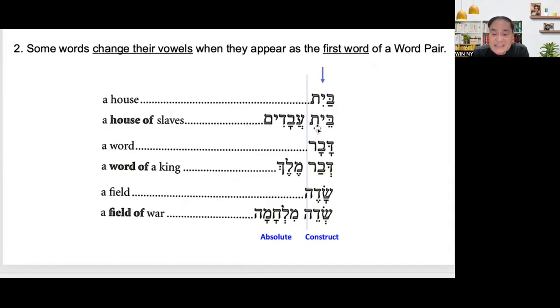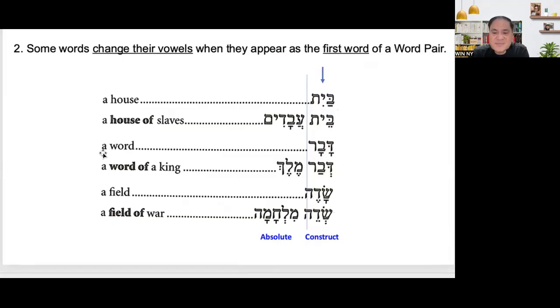Bet avadim. Now, let us say this is singular. The same thing: bet, eved. Because avadim is plural, singular is eved, so bet eved. So only the first word will change.